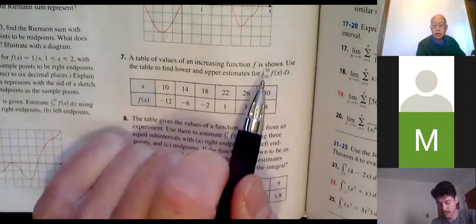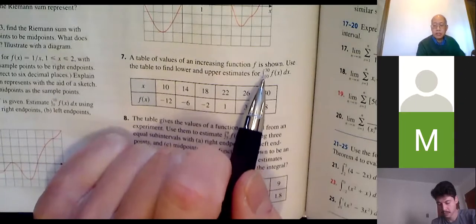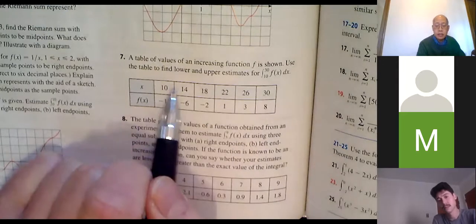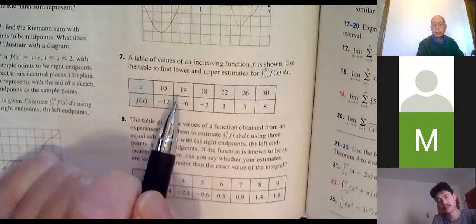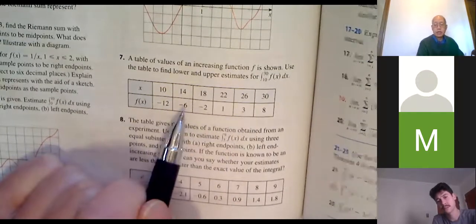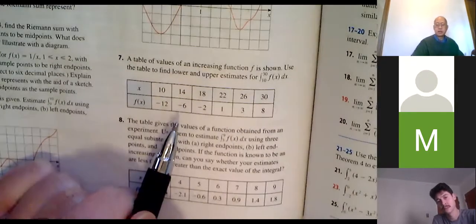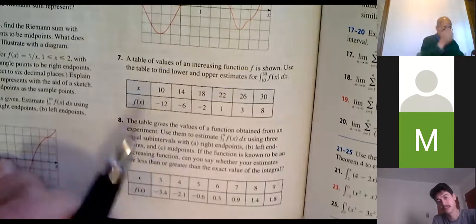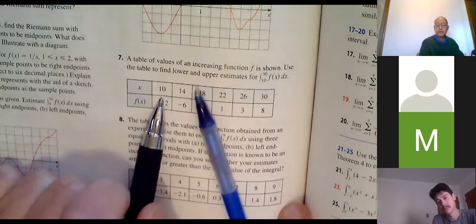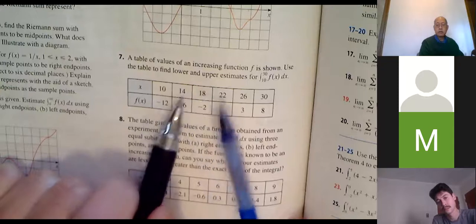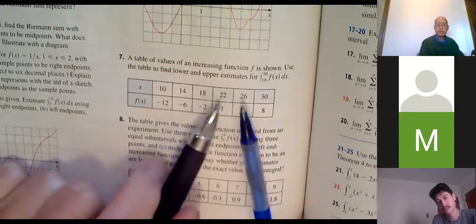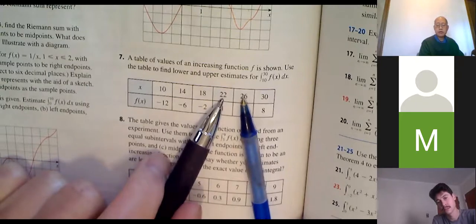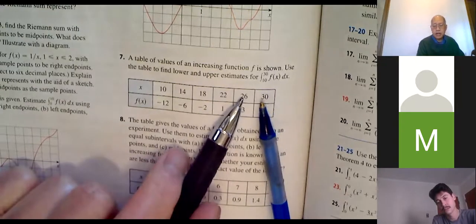You can tell the length of the interval is 20, right? From 10 to 30 is 20. Each subinterval is a length of 4, so 20 divided by 4 is 5. Even though you have 6 data points, there's 5 subintervals. The subintervals are 10 to 14, that's 1. 14 to 18, that's 2. 18 to 22, that's 3. 22 to 26, that's 4. And 26 to 30, that's 5.